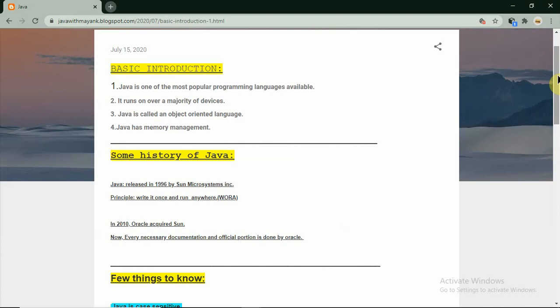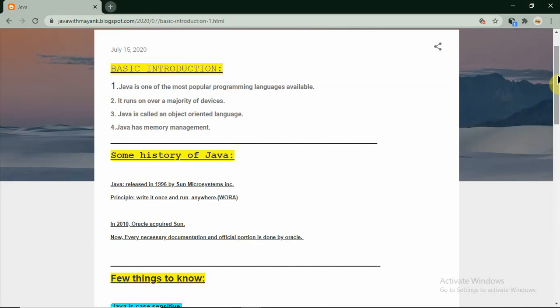Java is called an object oriented language, and it's quite impressive because making use of objects helps us achieve the concepts of abstraction and reusability. So it's better that we are using an object oriented language.